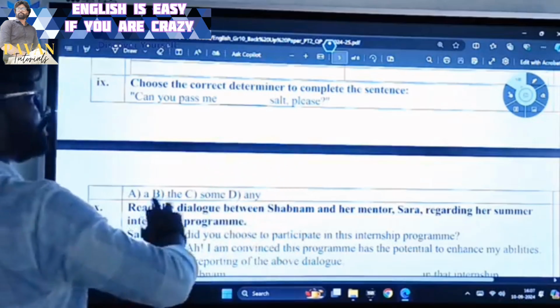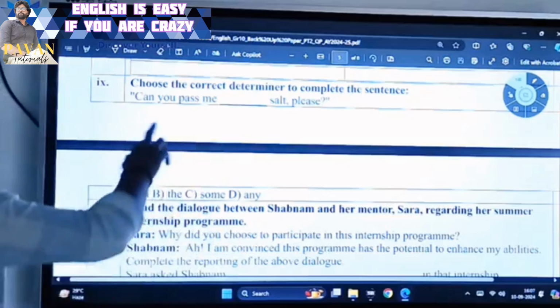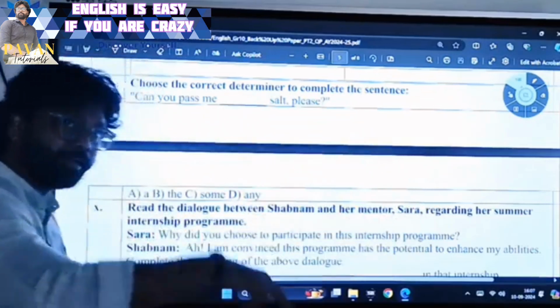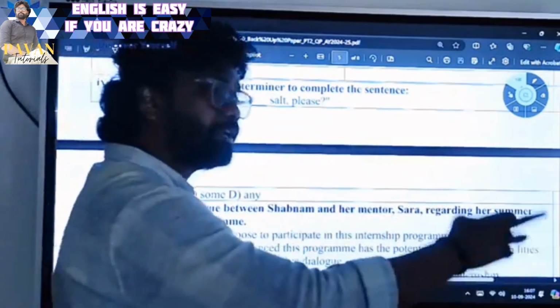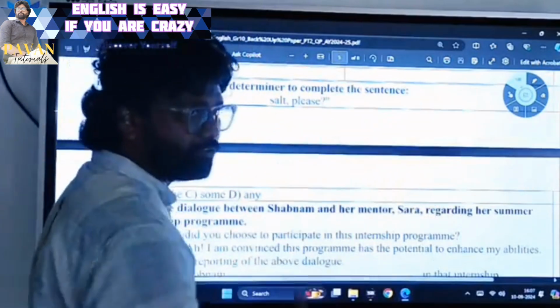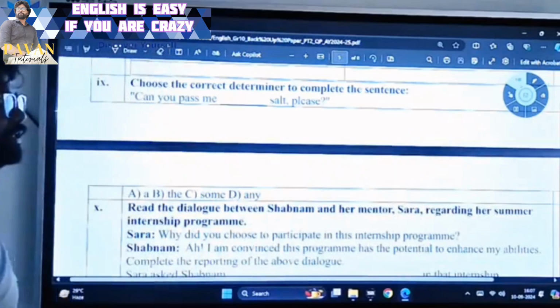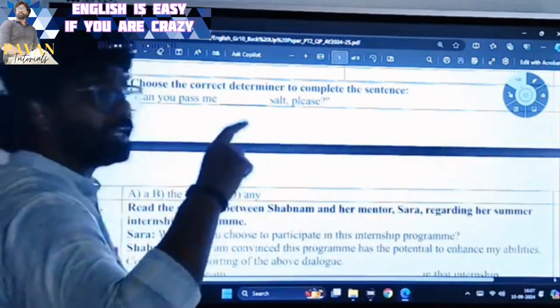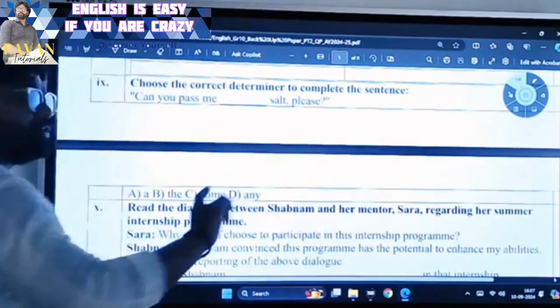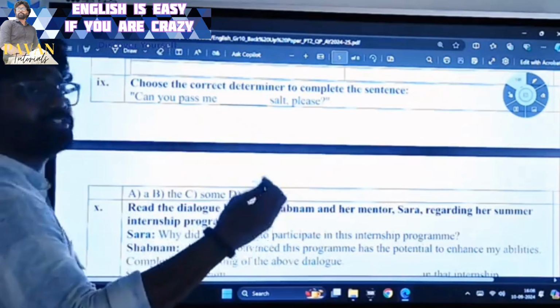The is used for a definite noun. Here some people are saying, can you pass me the salt that I take on daily basis, the salt that you are aware of. Which salt I am talking about, you are aware of. So that is a definite salt. But the thing is, when you are requesting for something, you will not mention the definite one, you will ask for some.